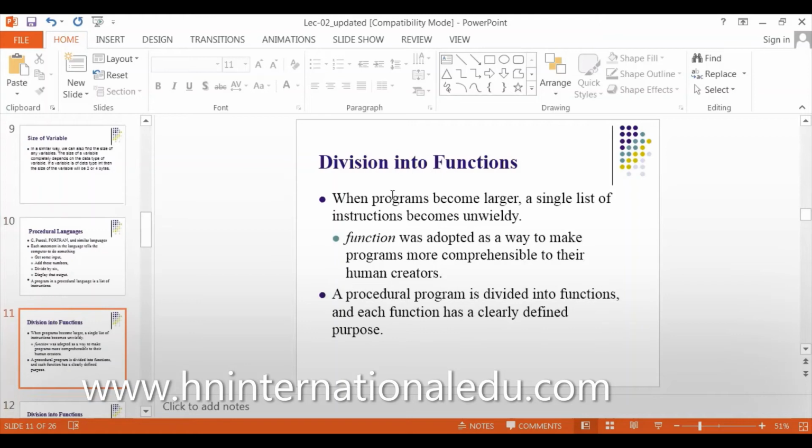Division into functions. When programs become larger, a single list of instructions becomes unwieldy. For example, you want your program to do a list of tasks, maybe 200 or 300 lines. That is a very large program, and it is very difficult for you to handle. A compiler can do it, but it can be difficult for a user, a programmer. So what we do is we call the function. Functions are some built-in functions, and we can make functions by ourselves.